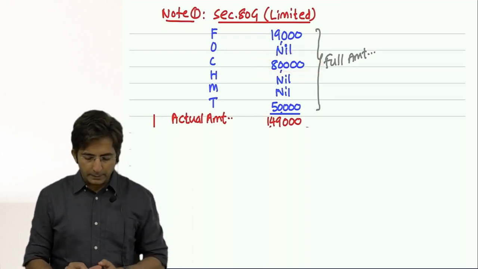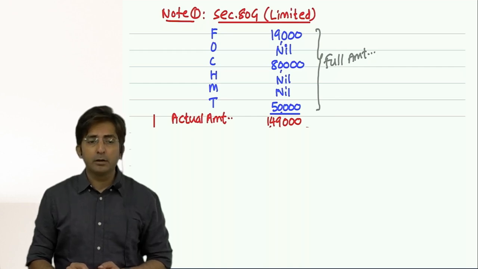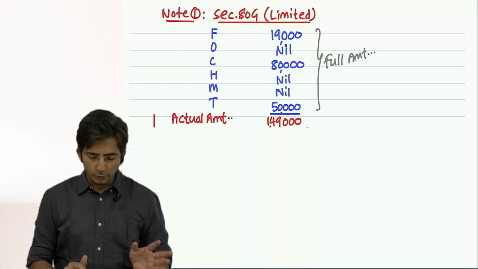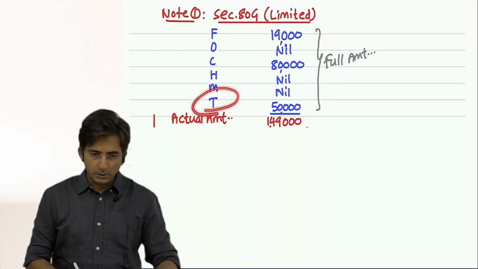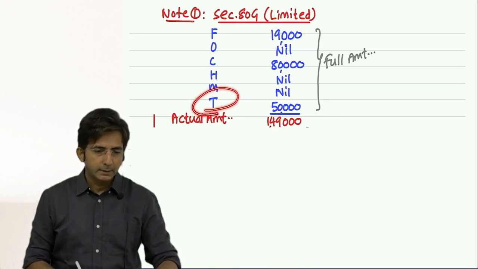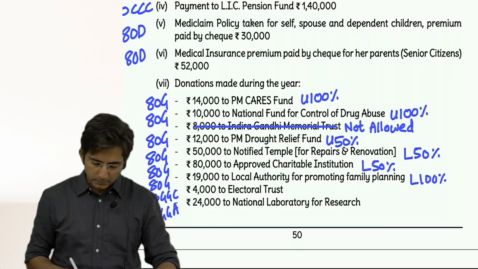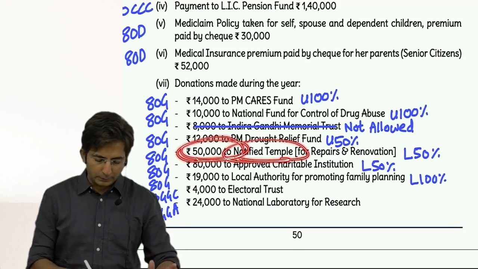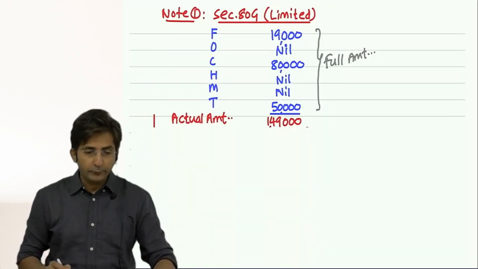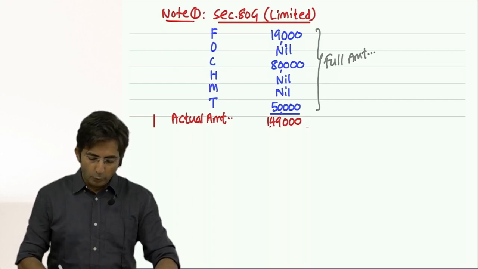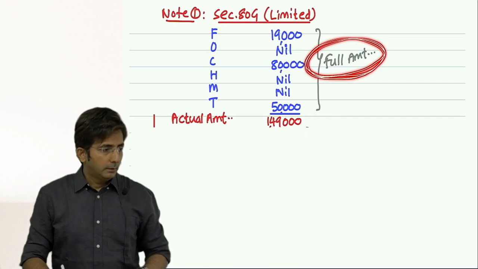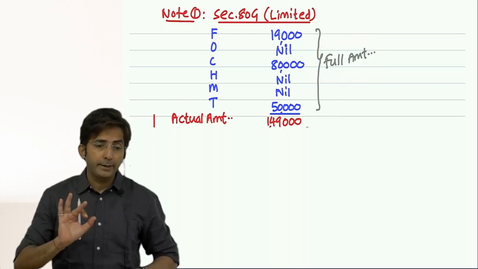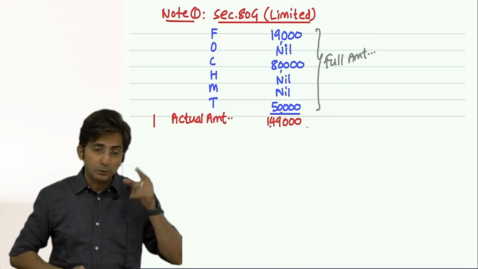Then in FOCHMT, the next alphabet is H, Housing Development Authority. That donation was not there. Minority community, not there. T for temples, church, mosque, gurudwara, historical places. That was there. How much was it? Temple donation was 50,000, and take the full 50,000. Even if it qualifies for 50%, take the full amount right now. Also mention this with a pencil, that you have to take the full amount. When I am stressing a particular point so much, it means I have seen students make mistakes in the past.